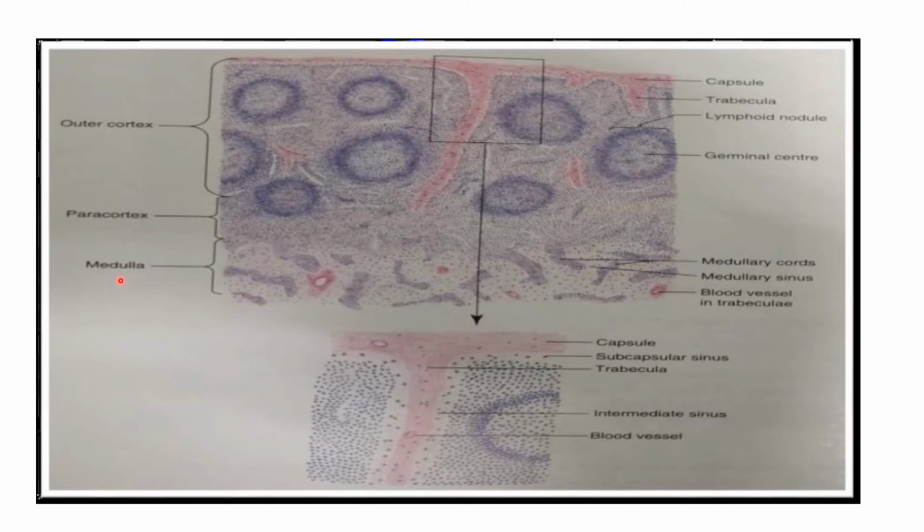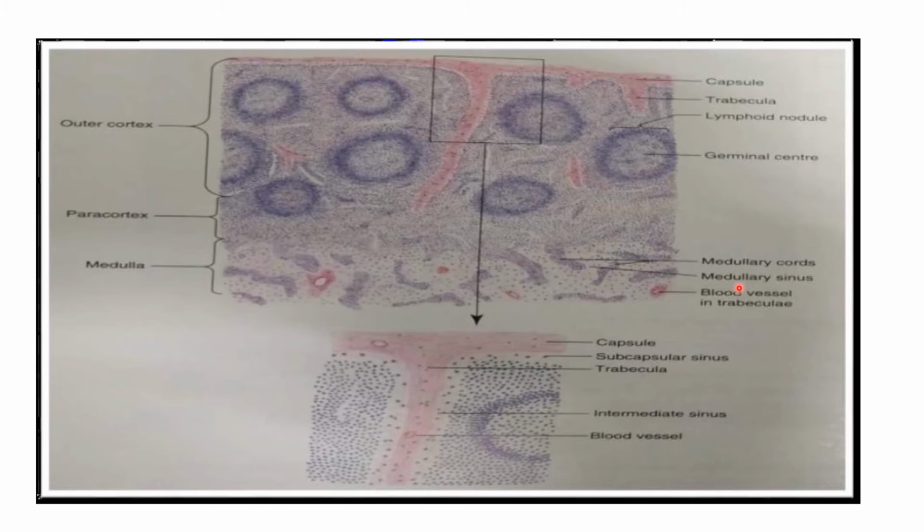Within the medulla, the lymphocytes are arranged in the form of branching and anastomosing cords. The cords are separated by the medullary sinuses. Here you can see the medullary cords and medullary sinuses. The darker zones are the medullary cords, and the spaces in between are the medullary sinuses. Contained within the reticular framework, the medullary cords contain mainly B lymphocytes, macrophages, dendritic cells and plasma cells.